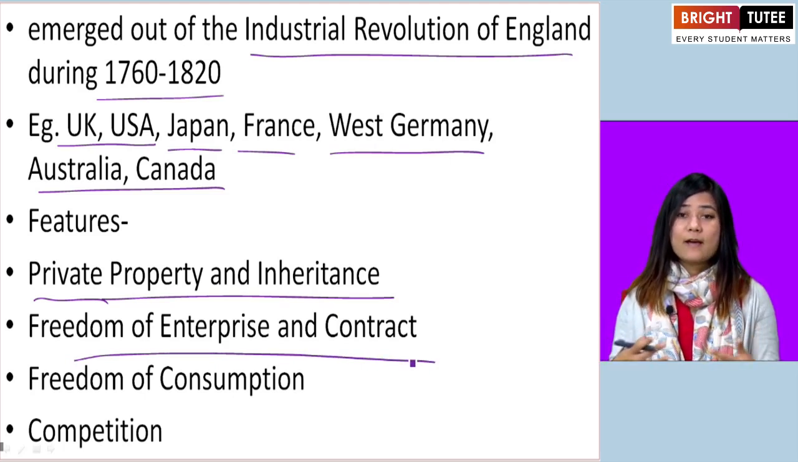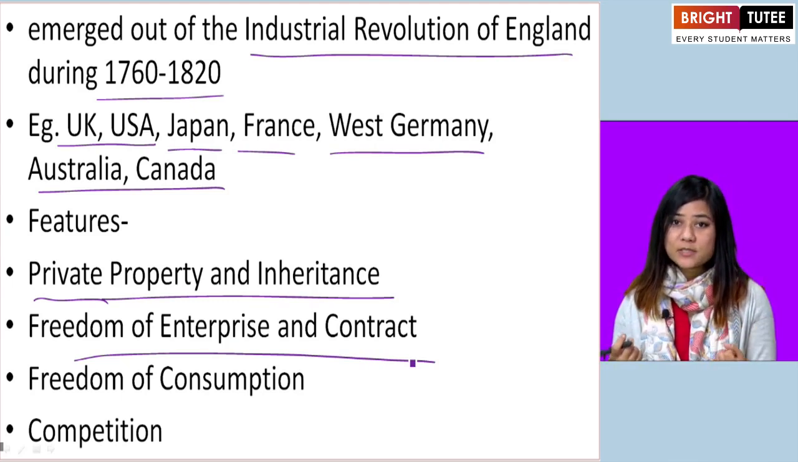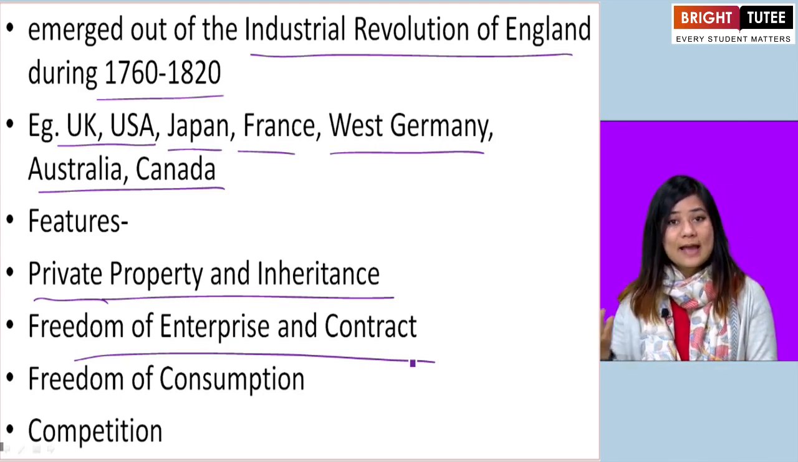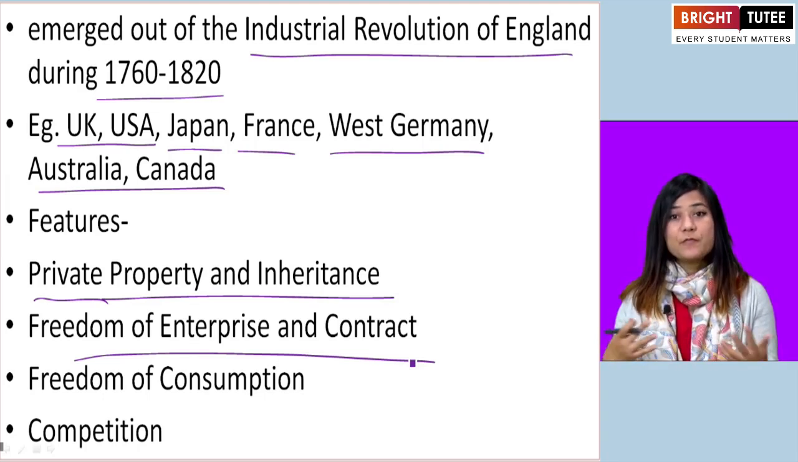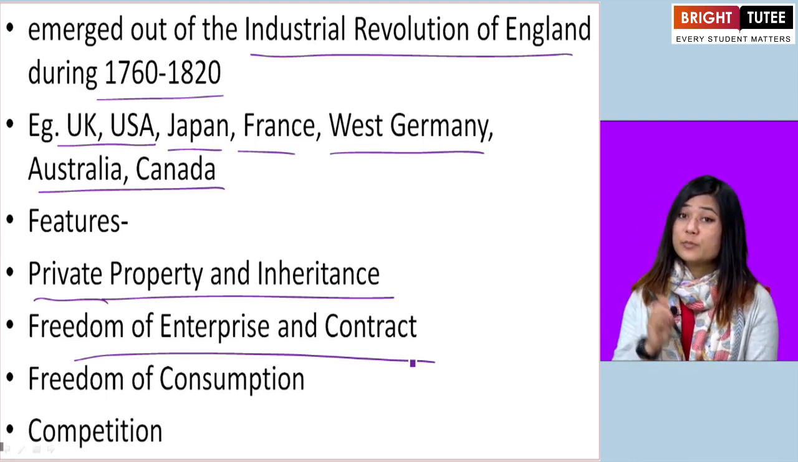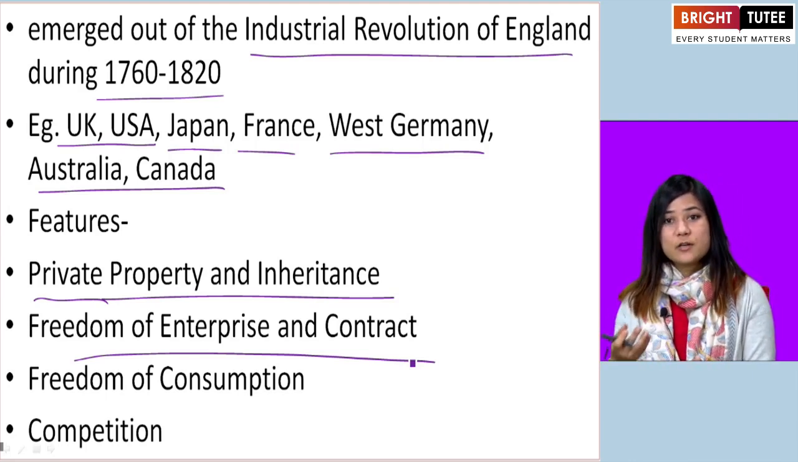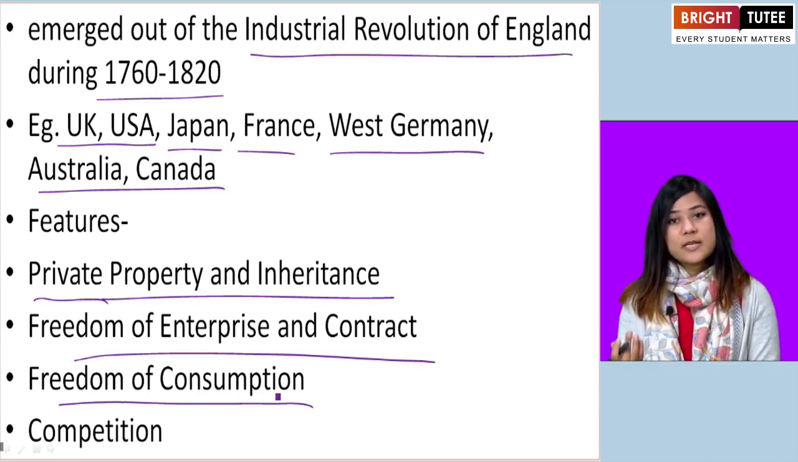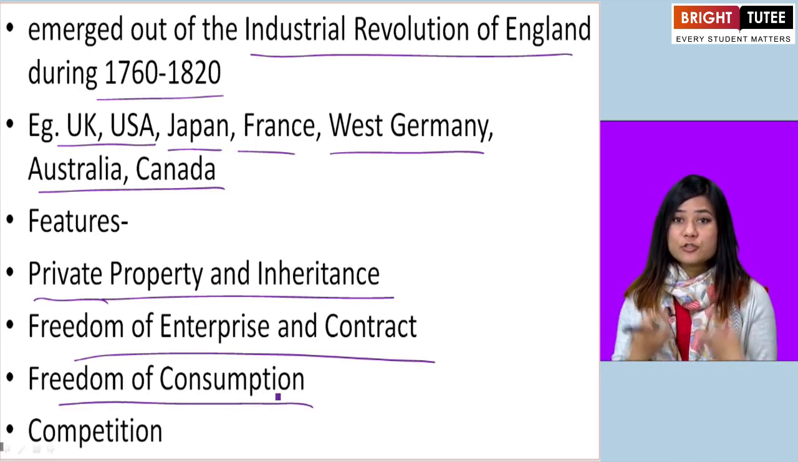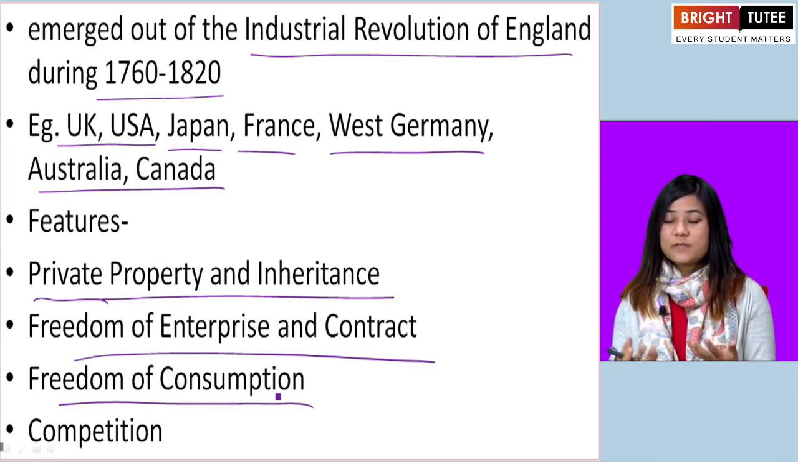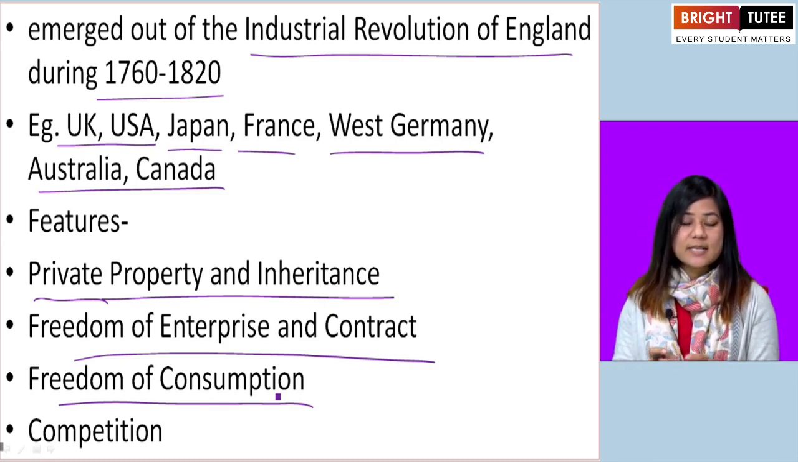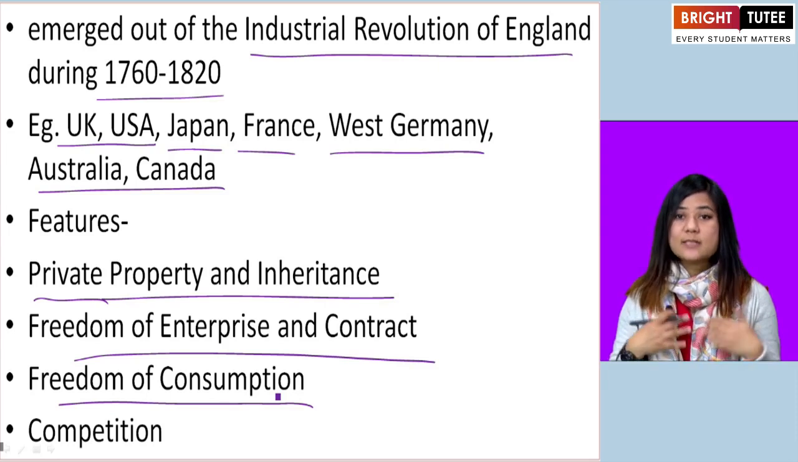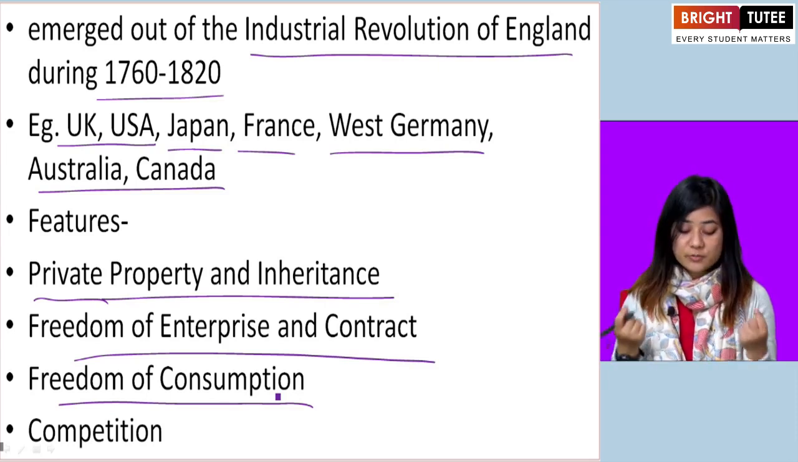People who have money, who have wealth, who have capital, who own land and property, they are free to produce, they are free to distribute, they are free to put the prices for the goods and services as they like. Okay? There's freedom of consumption as well. People are free to consume goods and services in whatever quantity they like. There's no limit to it. As long as you have money and you can afford it, you can do it.